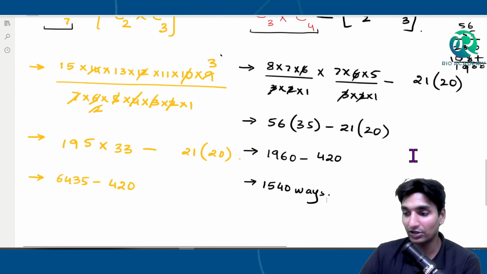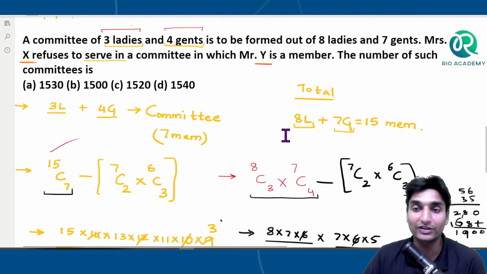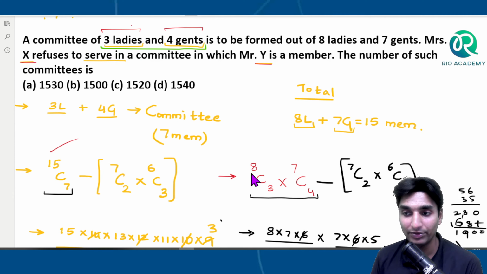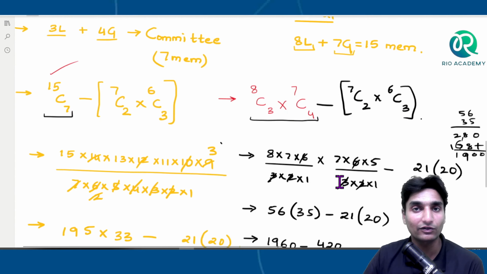Okay, so once again I'll just explain this quickly. The question is saying we need 3 ladies and 4 gentlemen, right? So the total value will be what? It will be 8C3 into 7C4. Total possibility. 3 ladies we are selecting, 4 gentlemen we are selecting. Which are those 3 ladies and 4 gentlemen?